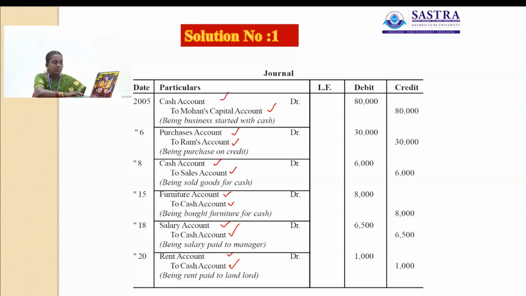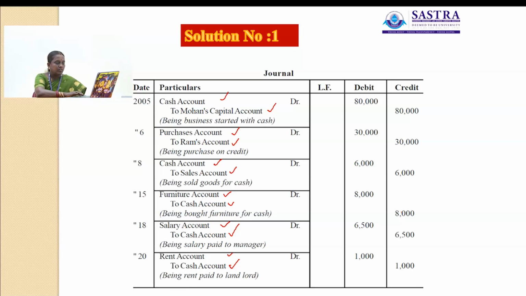The rule of real account: debit what comes in, credit what goes out. Purchased goods come into the business, so that account will be debited. Ram is a personal account: debit the receiver, credit the giver. Ram is the giver, so that account will be credited. So the journal entry is purchase account debit to Ram account.